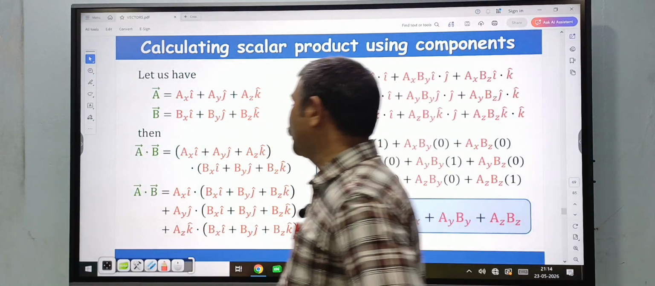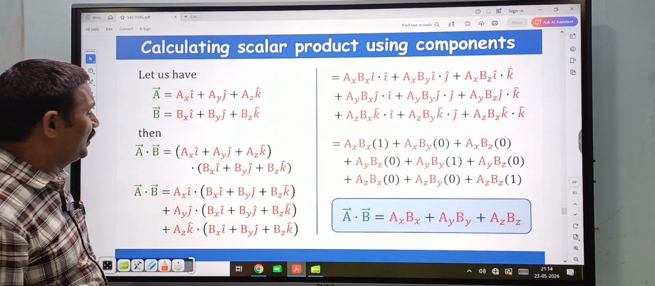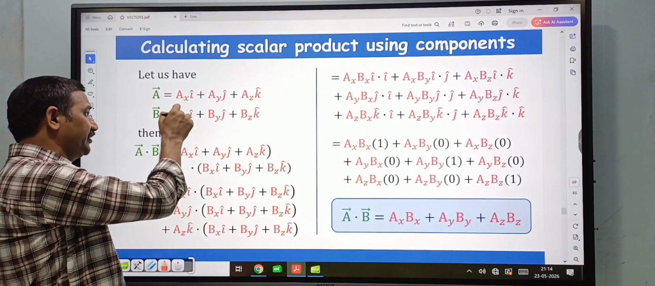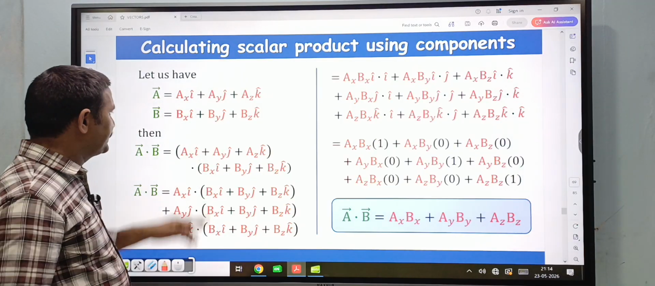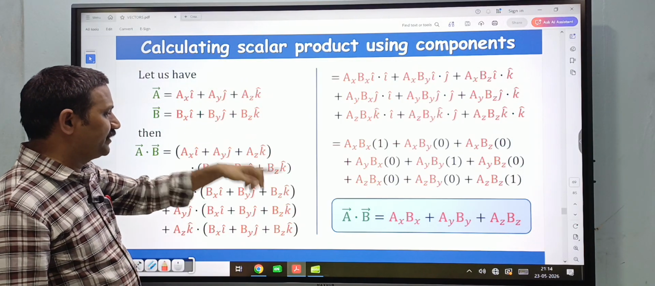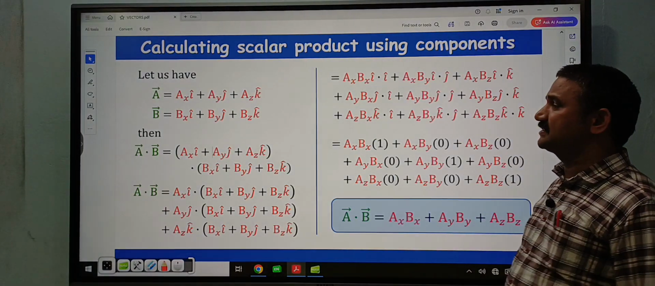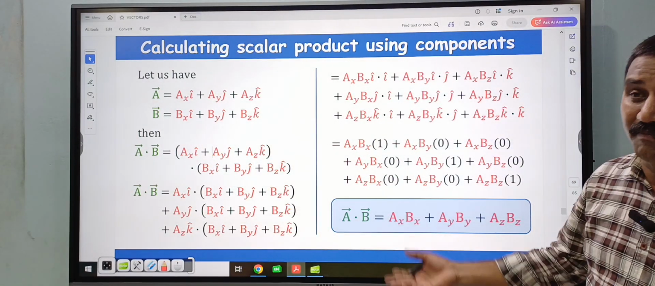So whenever two vectors are given like this, how to calculate the dot product? Just multiply i cap component into i cap component plus j cap component into j cap component plus k cap component into k cap component. This is the multiplication of vectors in terms of the rectangular components.